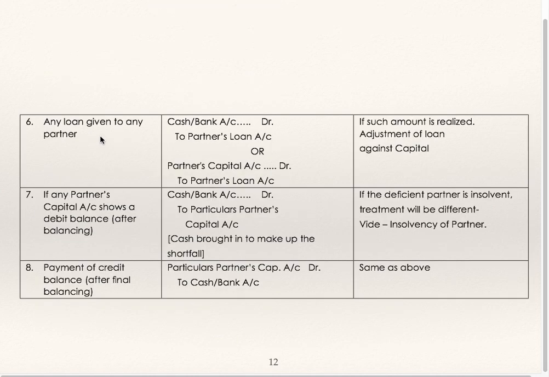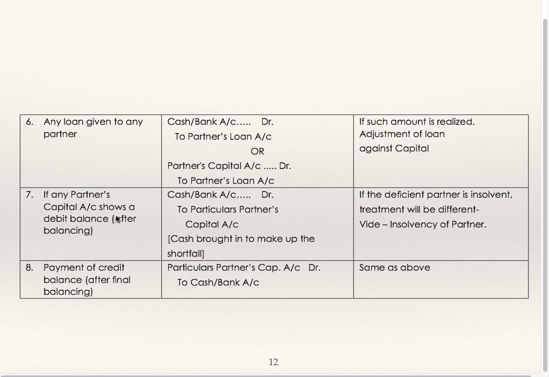Any loan given to any partner: cash or bank account debit to partner's loan account, or partner's capital account debit to partner's loan account. If such amount is realized, adjustment of loan against capital. Supposing the loan is given to a partner and he has repaid the loan, then cash or bank account debit to partner's loan account. But if he has not repaid the loan, then in that case it gets transferred to capital account.